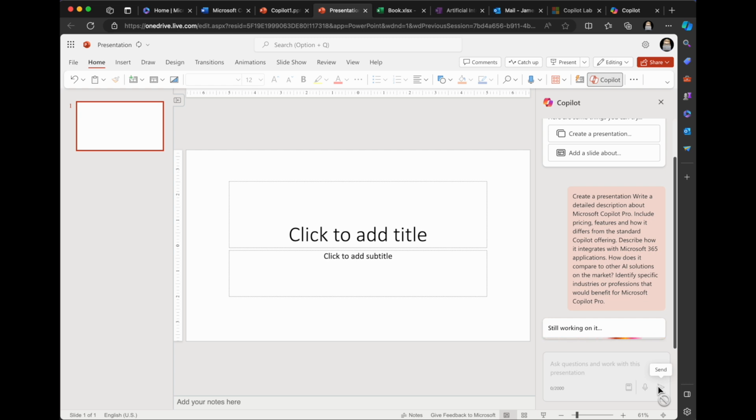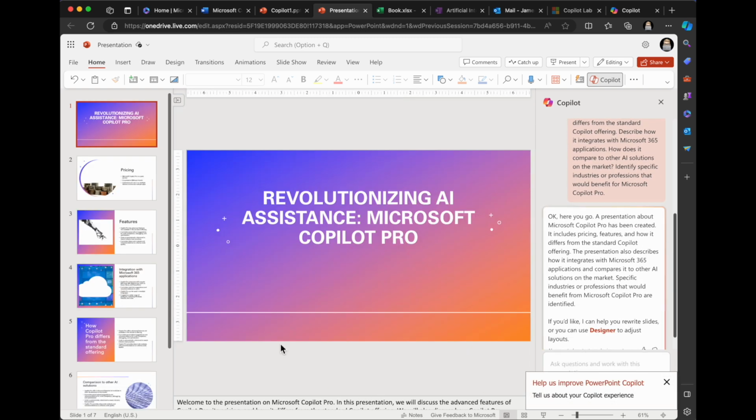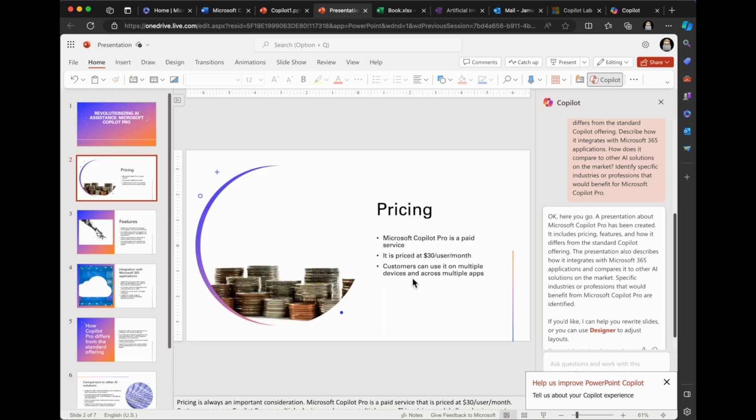So it's still working on it. That's good. Okay, all right. Revolutionizing AI assistance, Microsoft Copilot Pro, pricing, $30 per user per month. Once again, it's a different price here. Now, $30 per user per month is what it costs for the Microsoft 365 app in the enterprise. Microsoft Copilot Pro is $20 per month. This is kind of crazy.